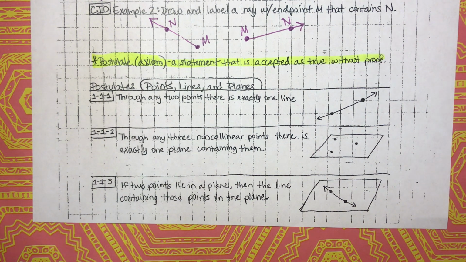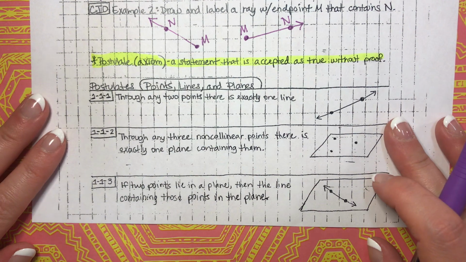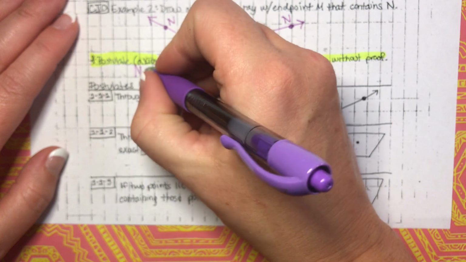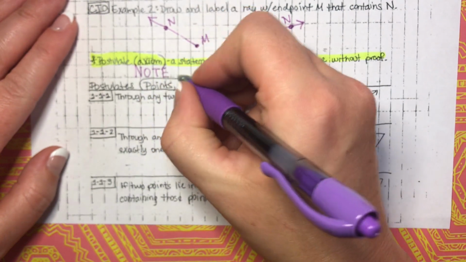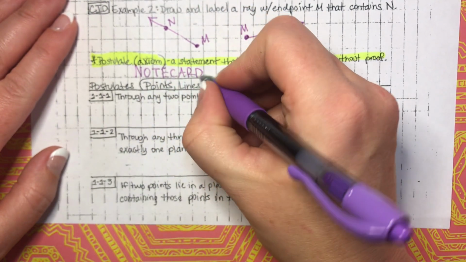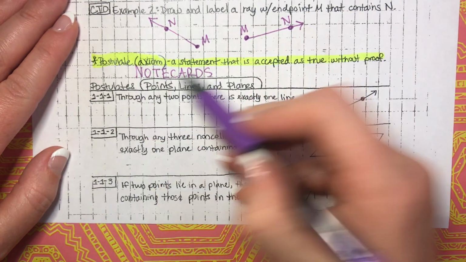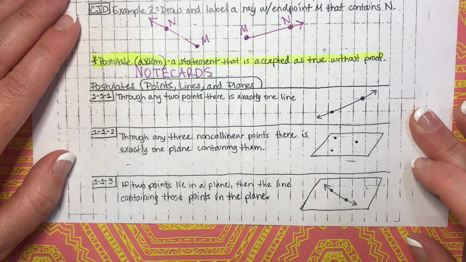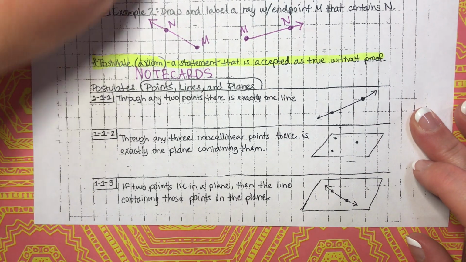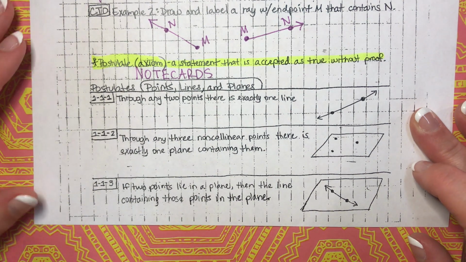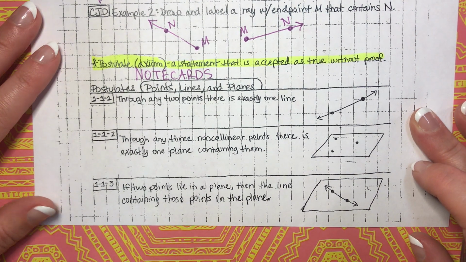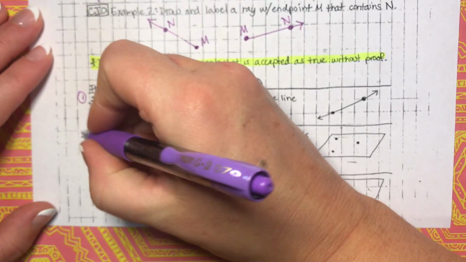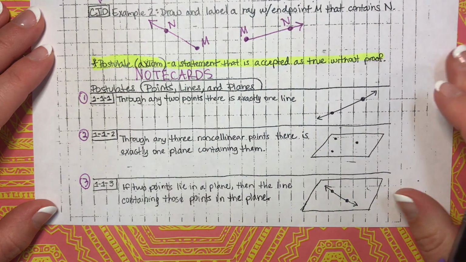Now we're going to be talking about a lot of different postulates throughout this year. What you're going to need to do is create note cards. For each postulate, you're going to want to make a note card, one note card for each postulate. Then we're going to talk about theorems and corollaries and all different types of things, and you're going to have to make a note card or a little flashcard for each one. Here we're about to talk about 3, so that means we're going to make 1, 2, 3 note cards or flashcards.